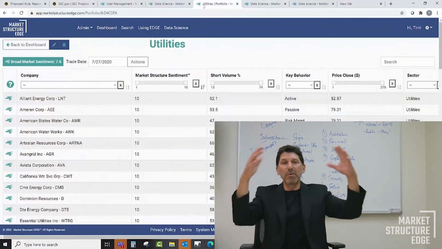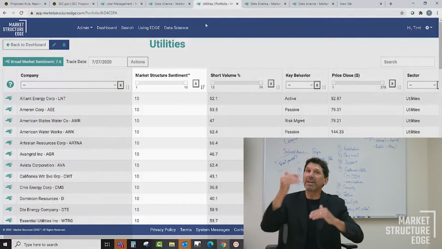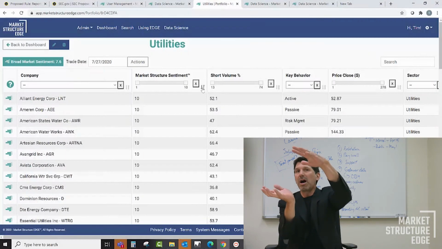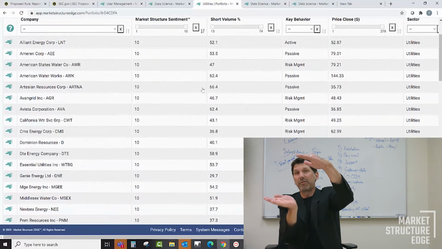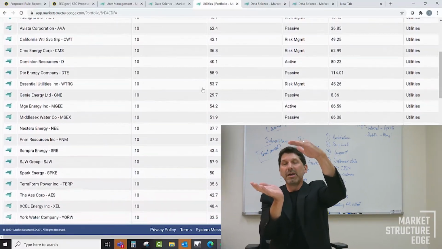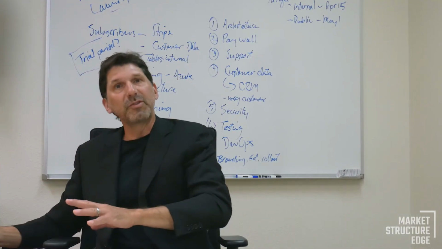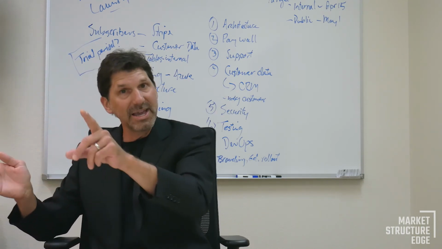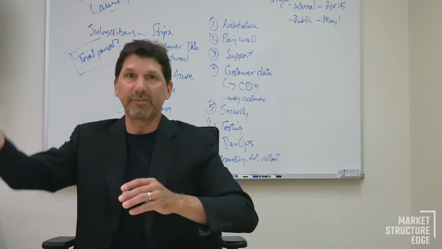So then we calculate an index, a 10-point index, that tells us when those behaviors have consumed all of the supply and it's going to get difficult for orders to fill, that's 10 out of 10 overbought. And when there's plenty of supply and no pressure on price, then it's 1 out of 10 oversold, which means if buyers show up, the price rises.